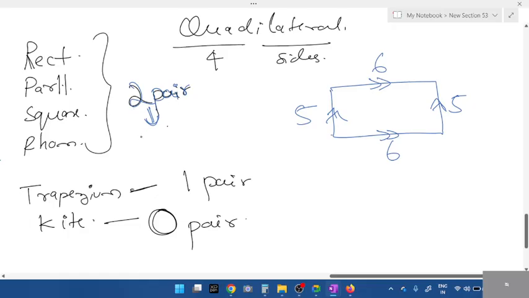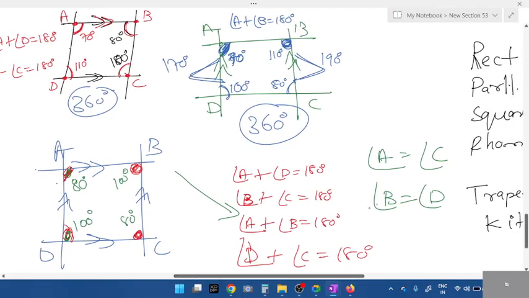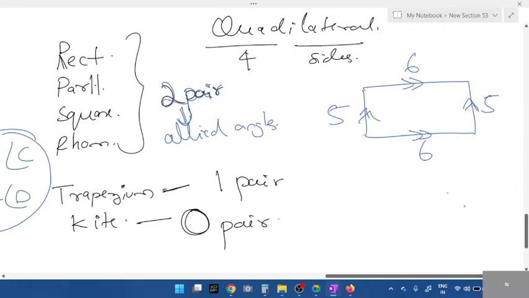If they have two pairs of parallel lines, you'll have co-allied angles, right? Allied angles. And what's the other property I told along with allied angles? Opposite angles are equal. For a rectangle, what are the angles? Each angle is 90. Look at the property. Each angle 90. Aren't opposite angles equal?